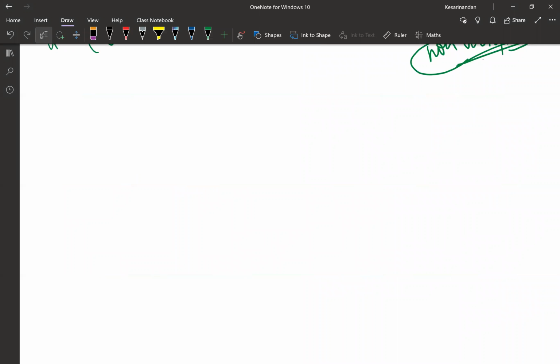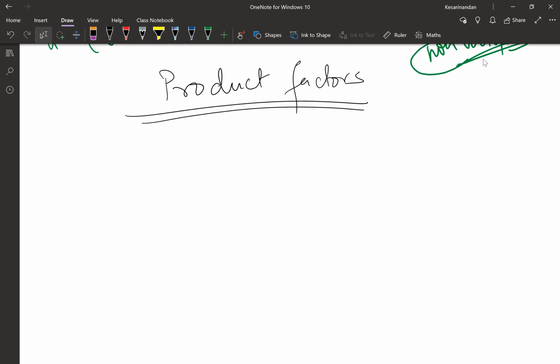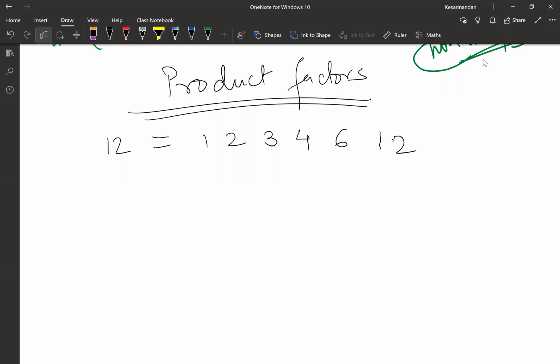Now we'll move forward to product of the factors, and let's start with the easiest solution yet again. Let's take the easy example 12. So the factors were 1, 2, 3, 4, 6 and 12. Now I want the product of all the factors. If all the factors are multiplied, what will be the final answer?